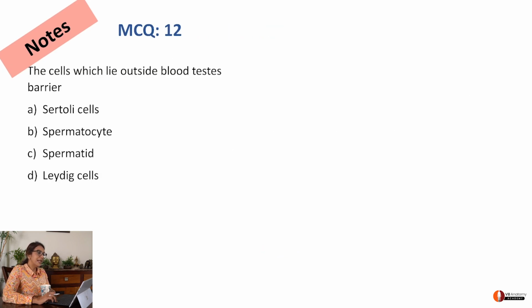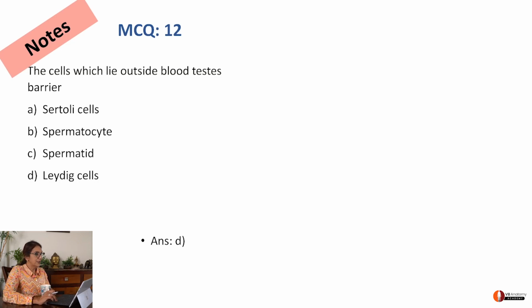MCQ 12. Cells which lie outside the blood testis barrier are the following. I'll quickly explain to you what the blood testis barrier is. The answer is D because Leydig cells always lie outside the seminiferous tubules.